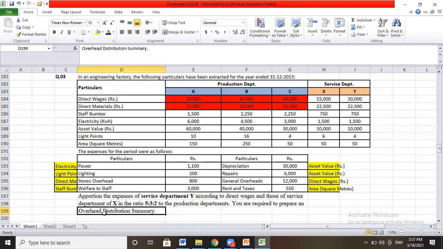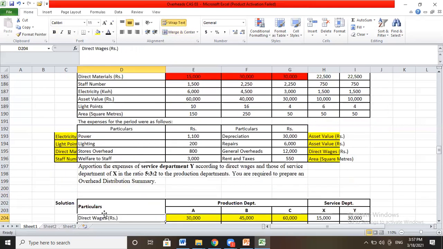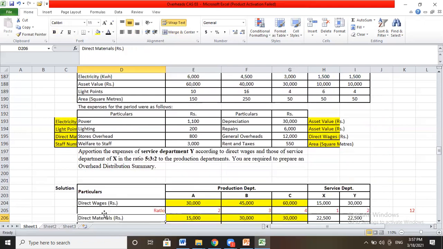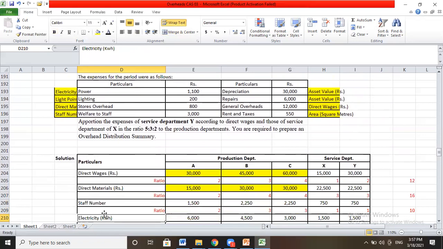So this time they are expecting the further distribution, which is called secondary distribution. We did primary distribution earlier. There is no change at all in the primary distribution, but there will be a change in doing the secondary distribution. So we'll continue in the same solution. This is how we will first write the solution for the ratios, and we'll calculate the ratios like this.